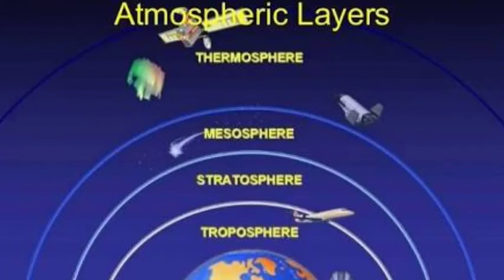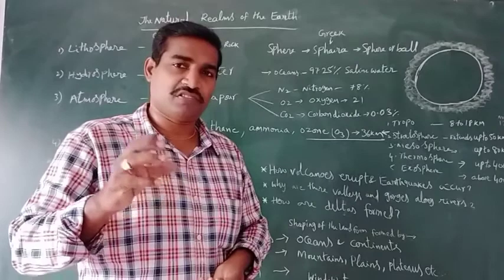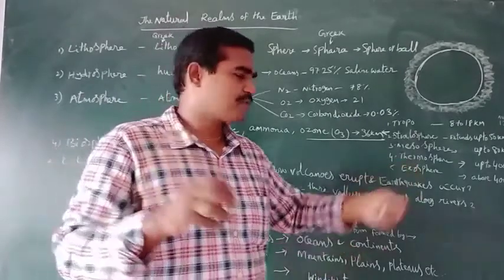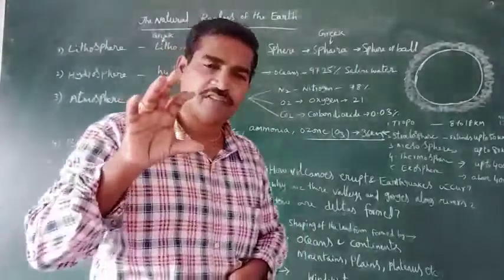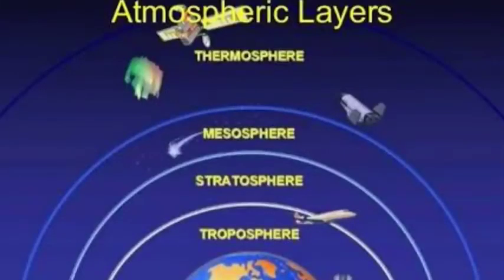Mesosphere extends up to that 80 kilometers. And next one is thermosphere. Thermo means hot. Ions there. Thermosphere extends up to 400 kilometers only. Last one is exosphere. It extends above the 400 kilometers. Above that, up to how much is it? 400 to 1000 kilometers. So it comes under the exosphere only.